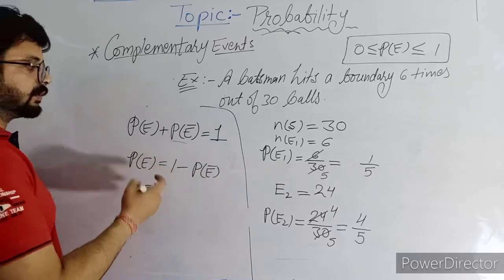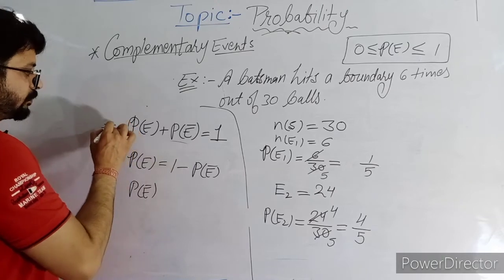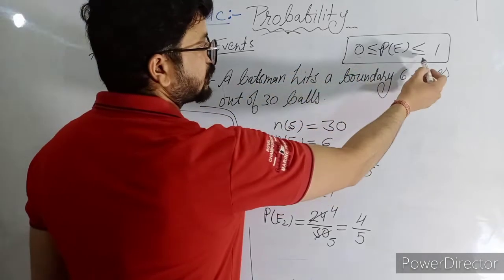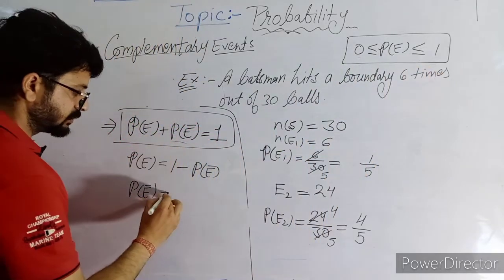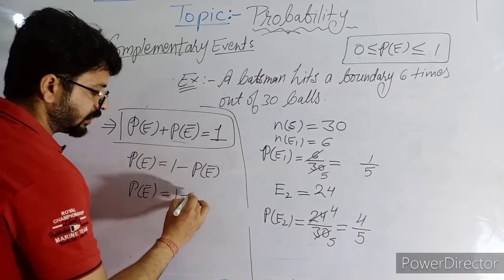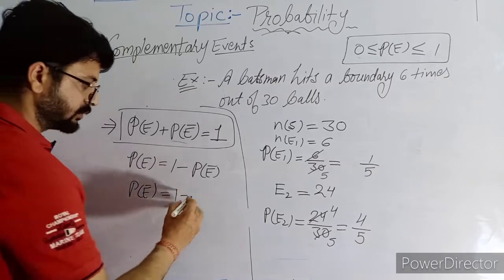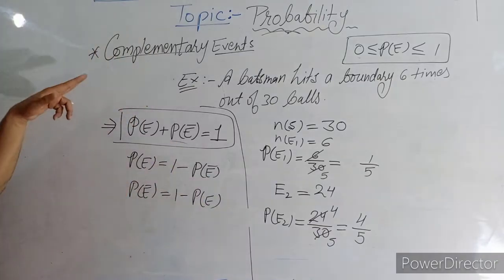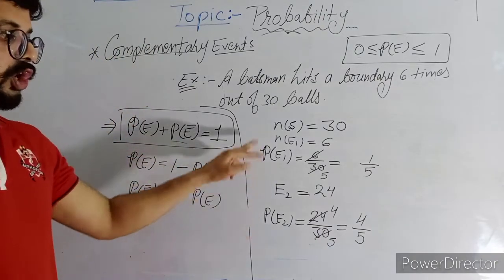These are not different formulas. This is the main formula you note down. First thing, this one. Another is this. Suppose we need to calculate the probability of an event not happening. So from 1 we subtract the probability of the event. So these two events we are calling complementary events.